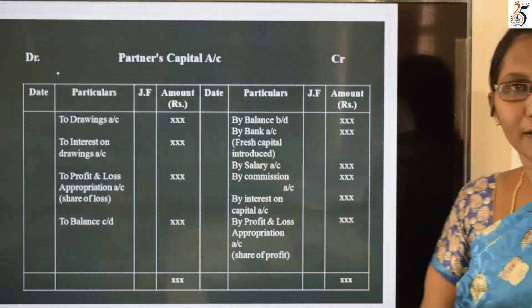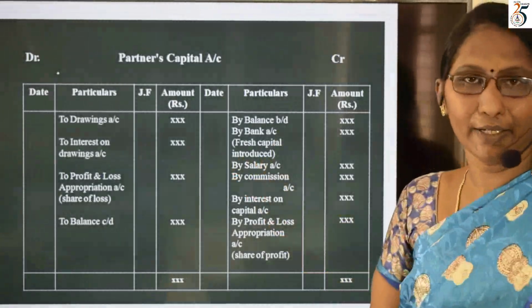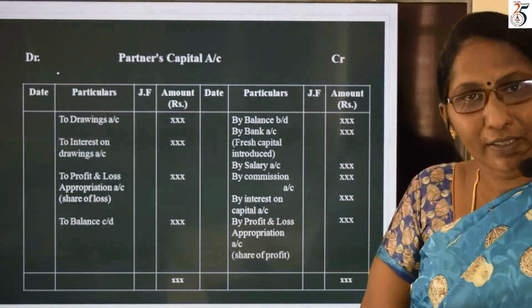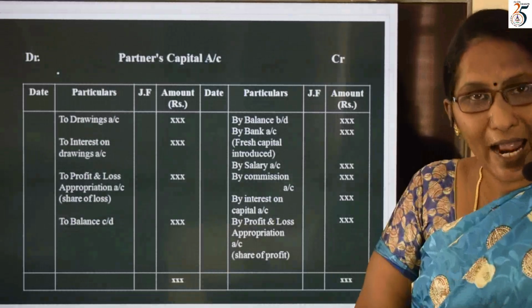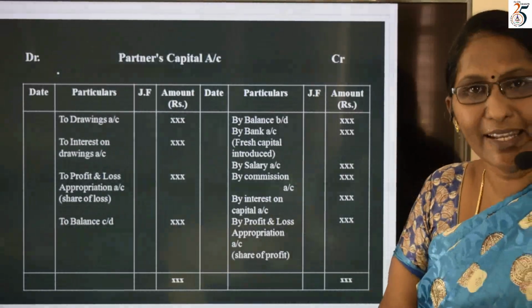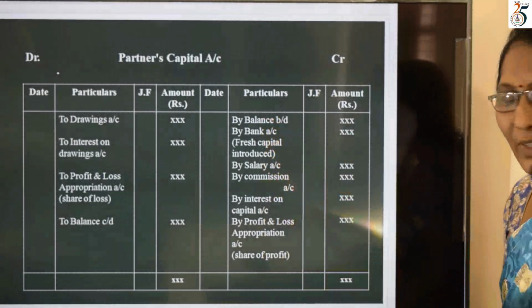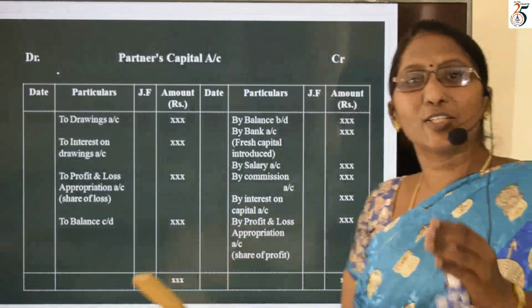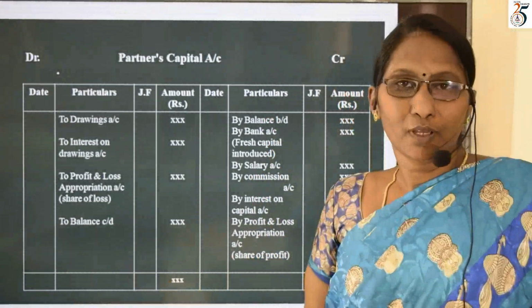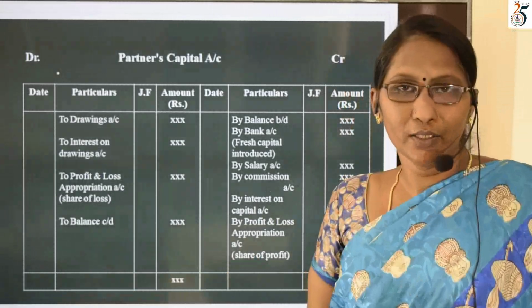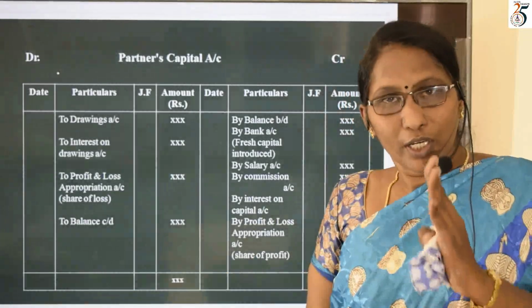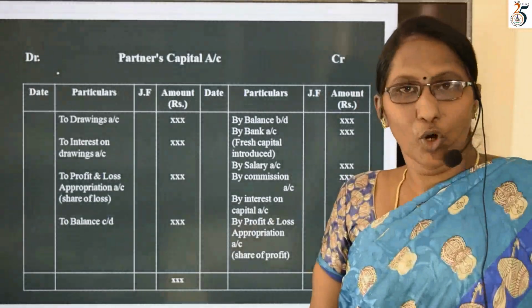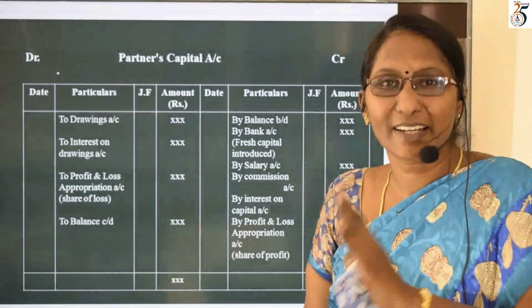Salary to the partner. The firm is giving salary to the partner. So it is an income to the partner, should be added with the capital. So to add this, I am going to write this in credit side. Are you getting? So next to this salary, commission. Commission is also an income, will be received by the partner from the firm. It also increases the capital value through addition. So we have to write this in credit side.